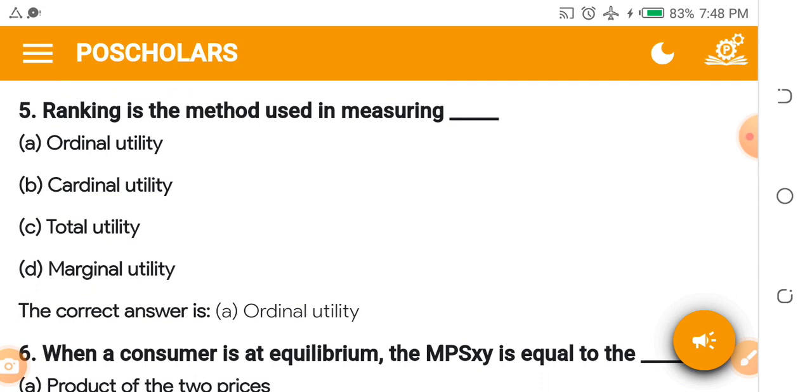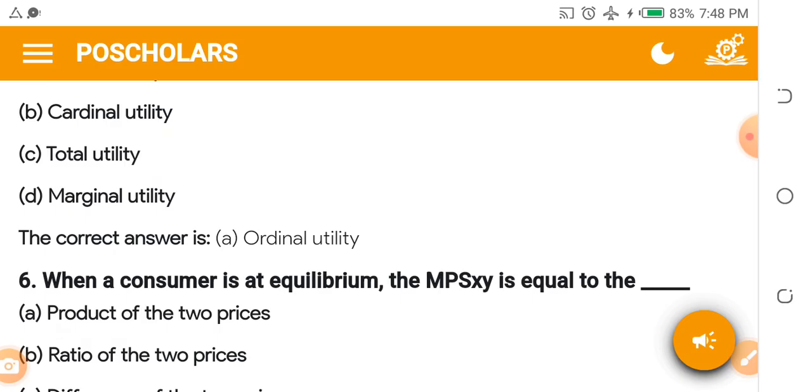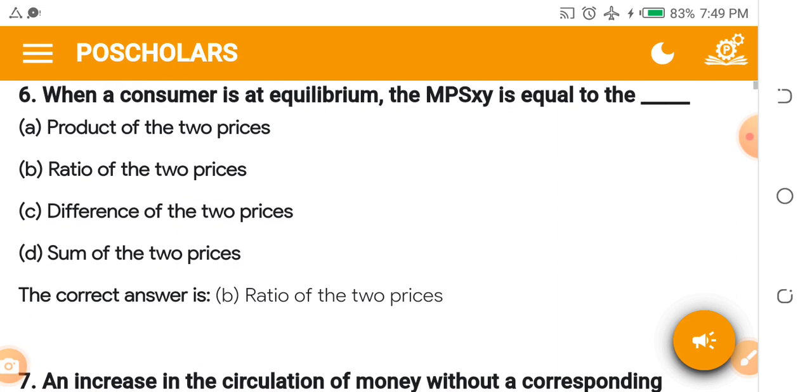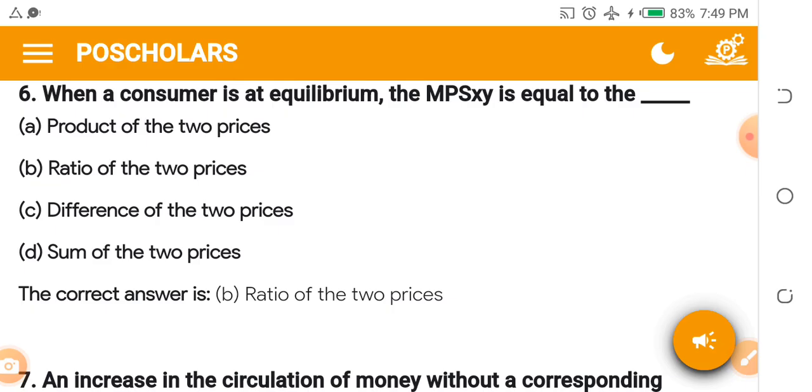When a consumer is at equilibrium, the MRS XY is equal to dash. A. Product of the two prices. B. Ratio of the two prices. C. Difference of the two prices. D. Sum of the two prices. When a consumer is at equilibrium, the MRS XY is equal to a product of the two prices, ratio of the two prices, difference of the two prices, or sum of the two prices. The answer is the ratio of the two prices.